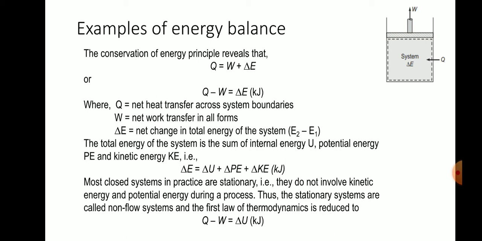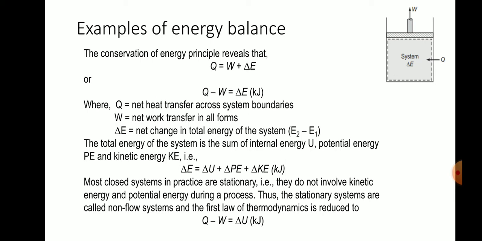Therefore delta U is the intermolecular energy, which is nothing but internal energy. Potential energy is the system potential energy, and kinetic energy is the system kinetic energy. It is a macroscopic point of view, but delta U is a microscopic point of view.